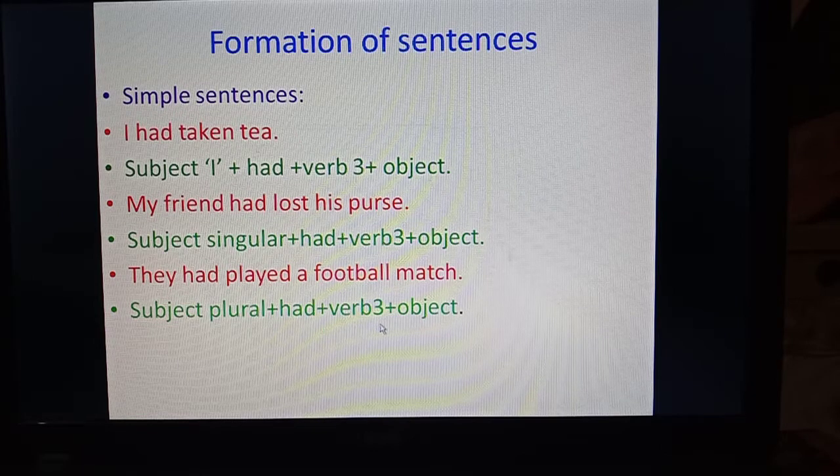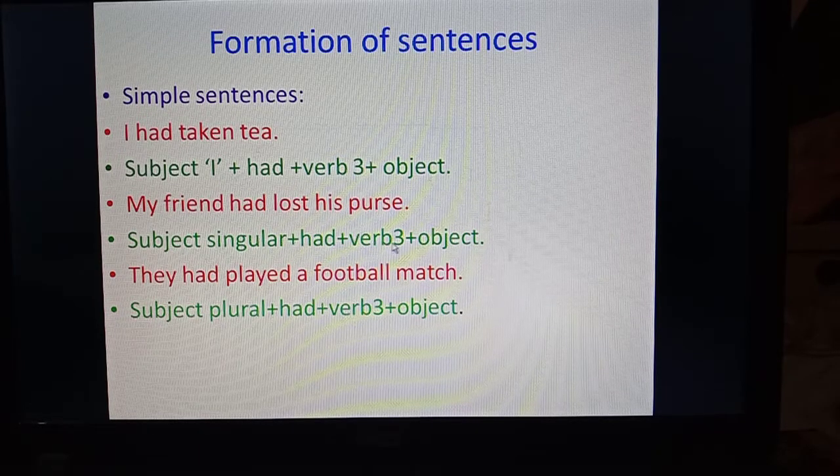Had plus verb third form is to be used. I had taken tea, my friend had lost his purse, they had played a football match. Had played, had lost, had taken means with all the subjects, had is to be used with the third form of verb. So the formation will be subject I plus had plus verb third form,